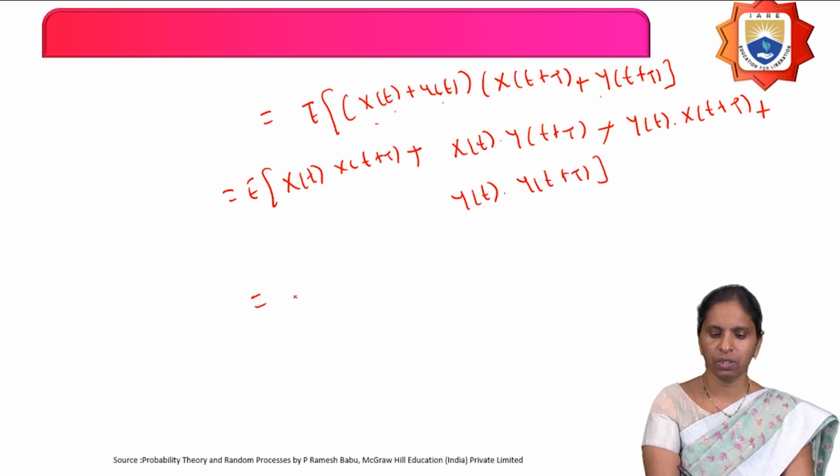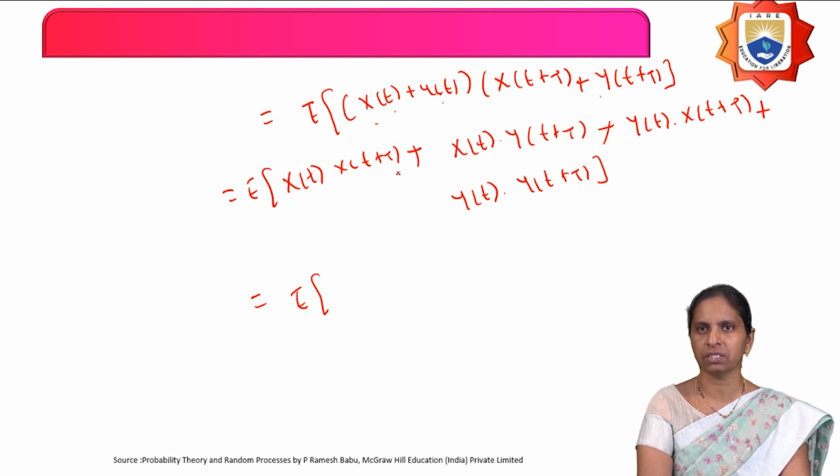So that equals the expectation of, you can write this as, like expectation of x plus y plus z equals E of x plus E of y plus E of z.